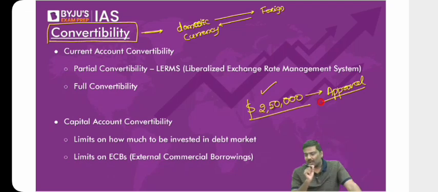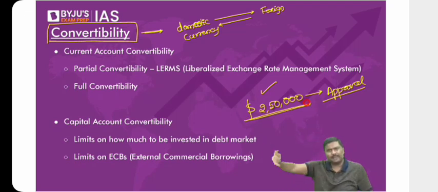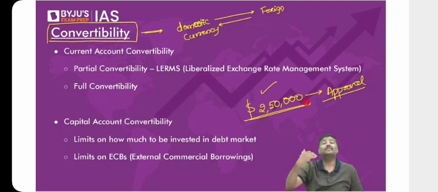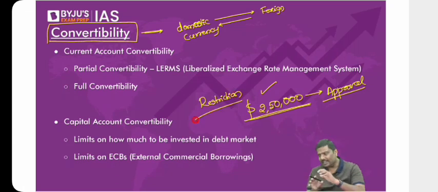You're not taking out rupees. You're simply taking out dollars. And dollars will come under regulation now. What RBI says is, up to $2.5 lakh, convert. Don't take any approval. But if you want to take out more than $2.5 lakh out of India, then take my permission. Take my approval. Now, can I call this a restriction? Can I call this a restriction or not? So understand the logic here. I'll give you one more example.